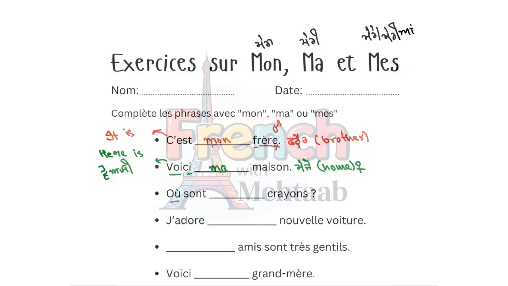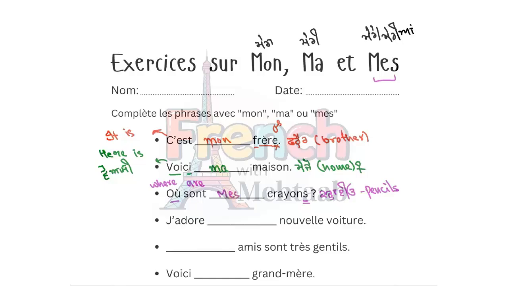This is called what? Où. Où means where. And the next word is sont. Sont means are. This is crayon, C-R-A-Y-O-N. Crayon means pencils. Now pencils are plural. These are plural. For the plural, we don't check if it is masculine or feminine. What do we use? Mes.